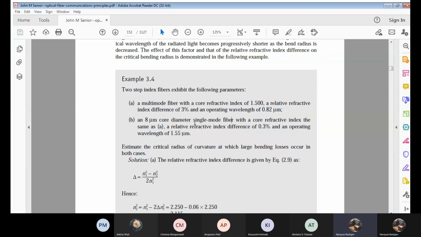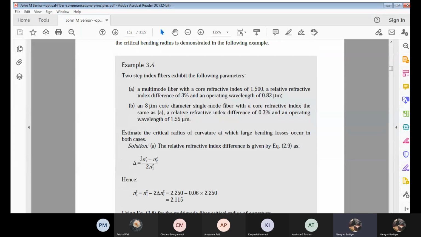See here, what is given? Relative refractive index difference is given, that is 3%. Already we know how to calculate this. Delta is n1 square minus n2 square divided by 2 times n1 square. This is an intermediate result we used to derive the refractive index concept in module 1.